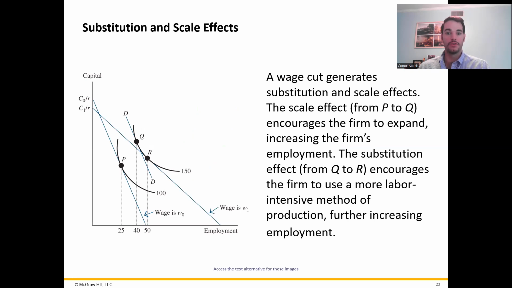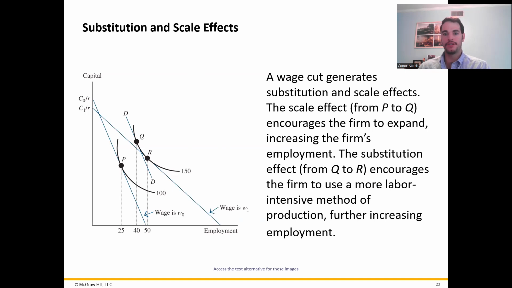So think of it this way. The wage cut will reduce the price of labor relative to capital, making it so that hiring an additional employee is relatively less costly than before. So now instead of paying $40 an hour, say you're paying $38 an hour. This really adds up over time. So the firm will be willing to hire more workers and rely less on capital. So now their production will be more labor intensive, because they will have more workers relative to their capital.